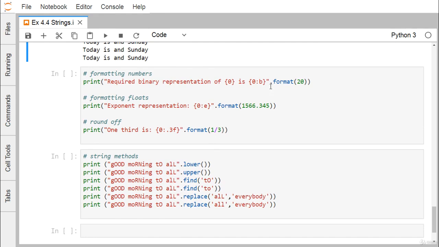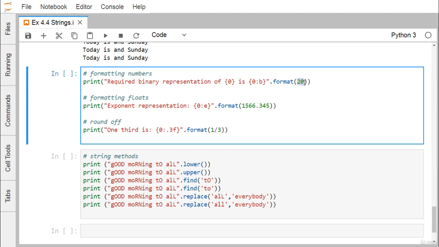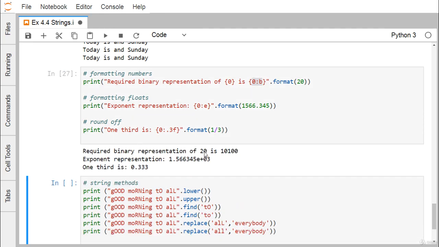Formatting numbers. Here you see we have this format 20. So 20 is the only one argument, so the argument position number is 0. We are printing here 0, and here we are printing 0 but in the binary format. So what will be the outcome in that case? 20 will be printed along with this 20 in the binary form. That is 16 plus 4, and that is our 20.